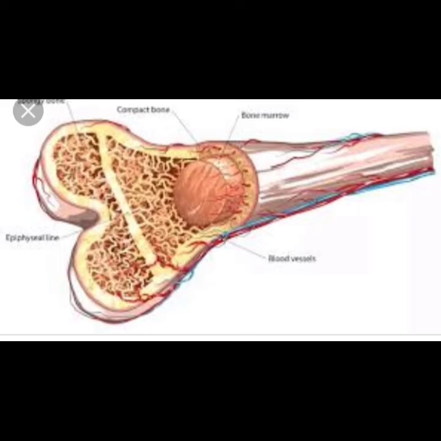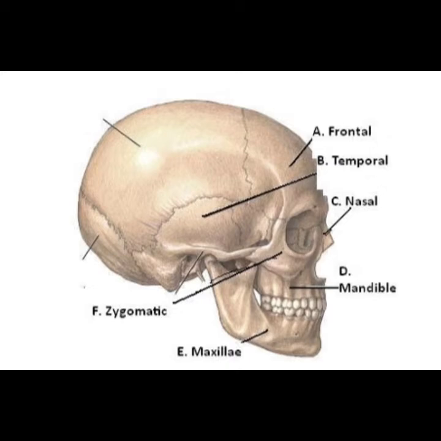Generally, our human bones can be put into the following four major parts: skull bones, backbones, rib cage, and limb bones and the girdles. So first one is the skull bones. The skull acts like a helmet and protects the brain.